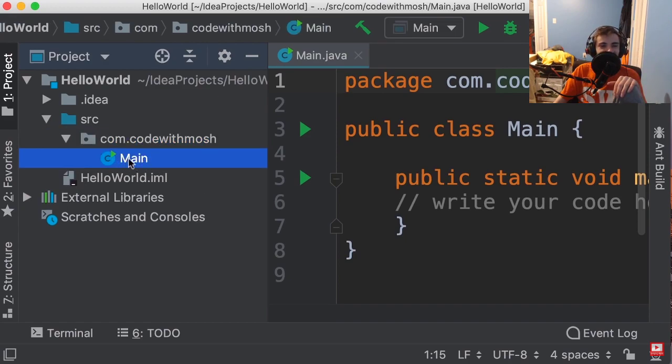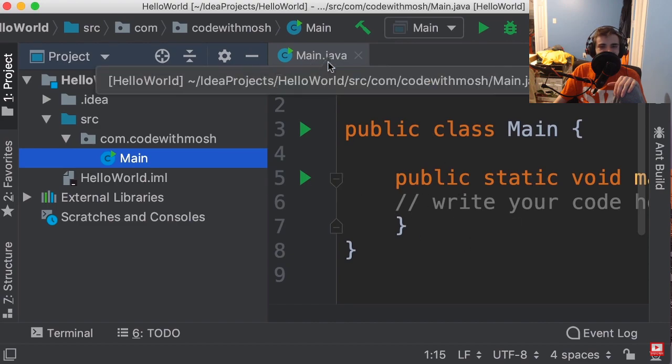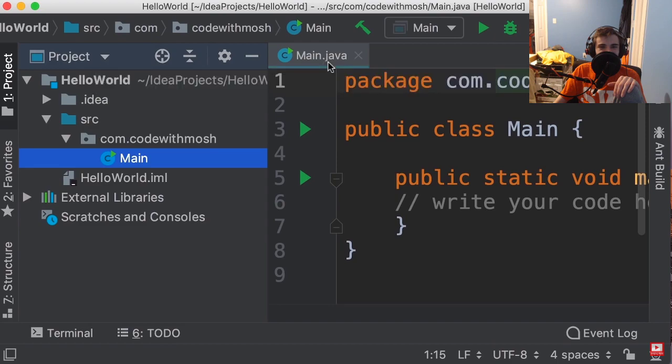So you can see this main file opened on the right side here. Now look at the name of this file. It's Main.java. All Java files should have the Java extension. Now, let's collapse the project panel by clicking on this icon.